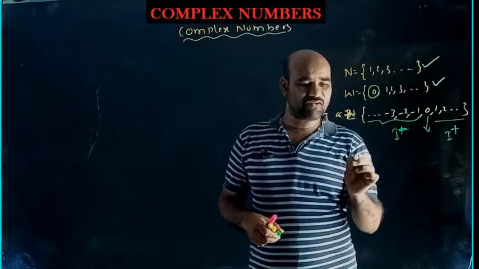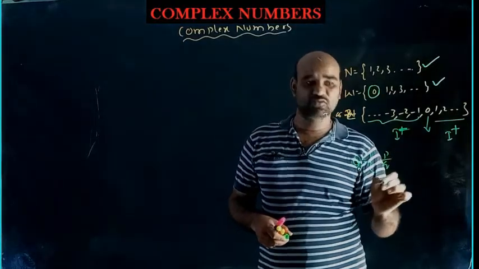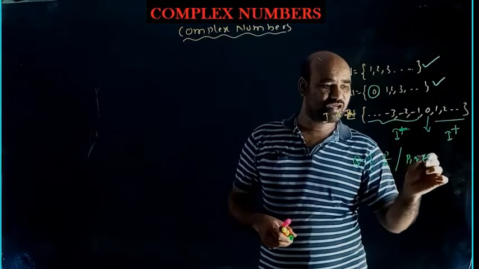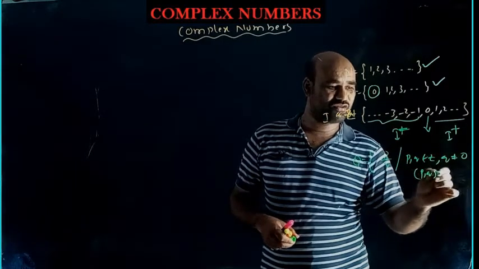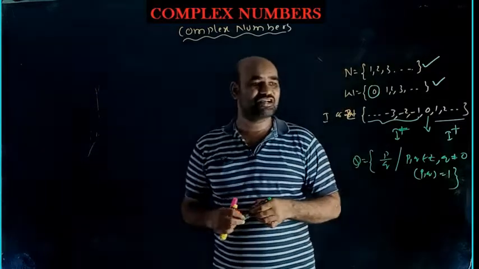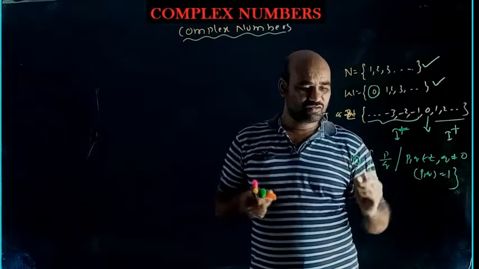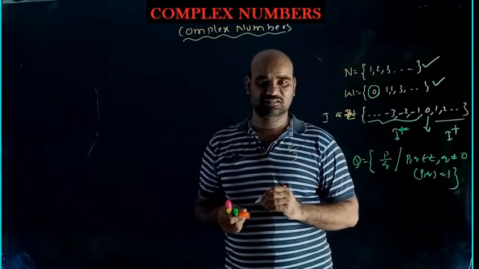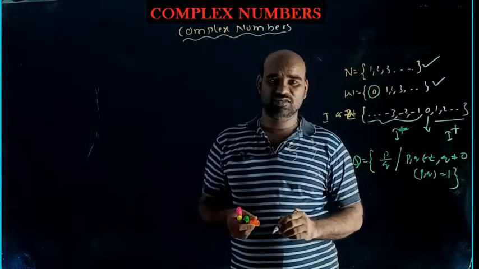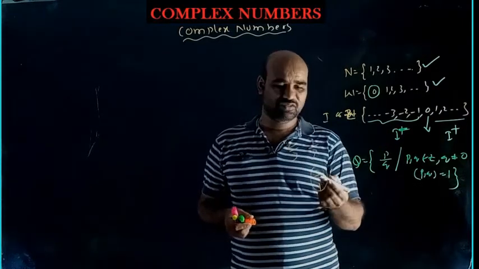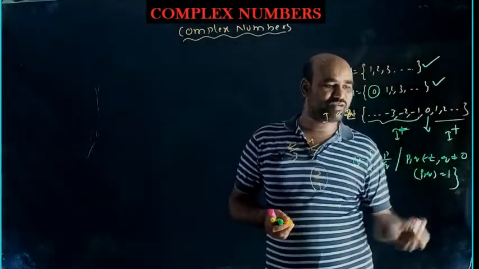So after this we have rational numbers. Important: rational numbers are numbers of the form p by q, where p, q belong to Z, q not equal to 0, and GCD of p and q is equal to 1. Such numbers are treated as rational numbers. So 2 by 3 is a rational number, 4 by 3 is also rational. 3 is also a rational number, because you can write 3 by 1 in p by q form, q not equal to 0, and GCD is 1. So the numbers of the form p by q are called rational numbers.